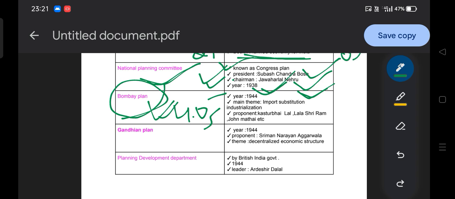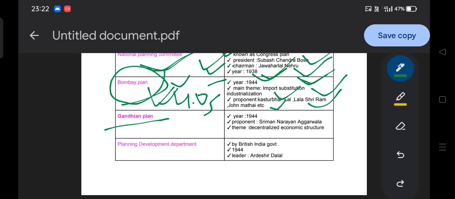The proponent of the Bombay Plan was Kasturbhai Lalbhai. Who can tell me which committee Kasturbhai Lalbhai is related to? We have already studied it. Let me provide you the answer: the Economic Committee, under the different committees on Public Service Commission or Financial Administration in India. Kasturbhai Lalbhai was the head of the Economic Committee, and he was the one who was basically the owner of the Bombay Plan. And Sri Ram, Lala Sri Ram, and John Mathai, then the finance minister. So these are the important leaders of the Bombay Plan.